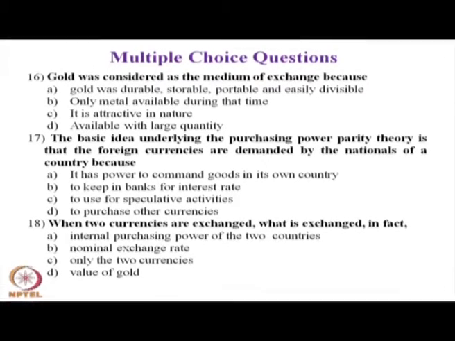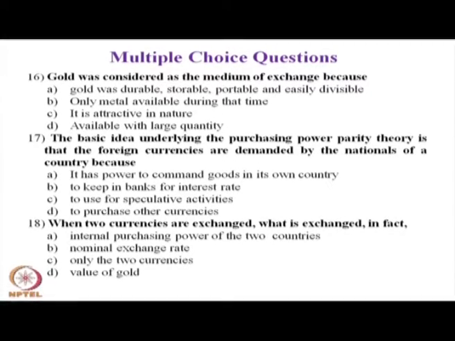Gold was durable, its price is stable, you can store it, it is portable, and it is easily divisible into small minute units and has its own purchasing power. So, gold was considered as a foreign exchange medium because it was durable, portable, storable and easily divisible. So, question number 16, the answer is A.